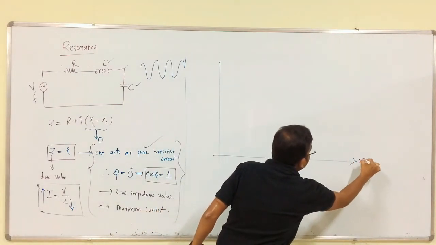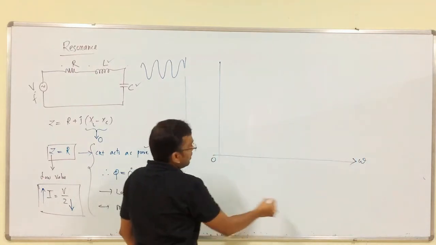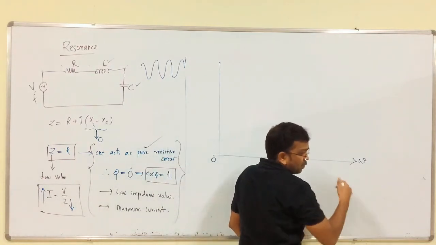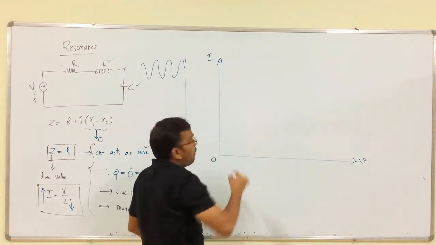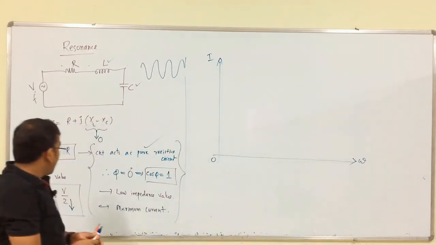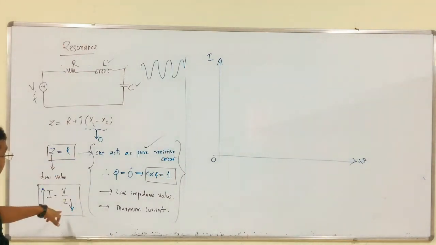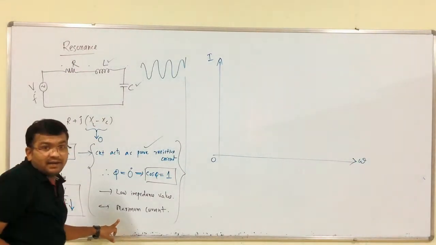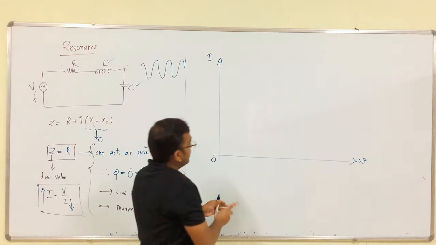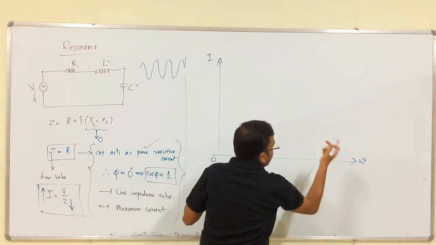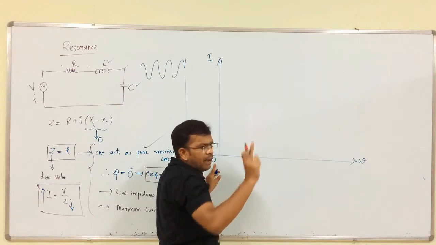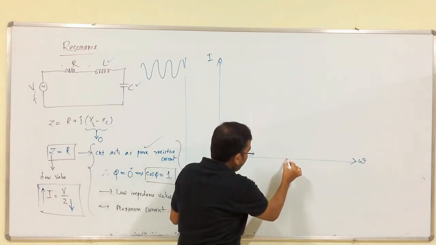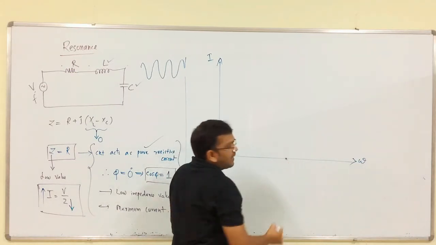So, this is frequency from 0 to infinite. Okay. So, this is the current. At one particular frequency, we are going to get the maximum current. So, this is the frequency range on the x axis. Now here I am providing the particular frequency.